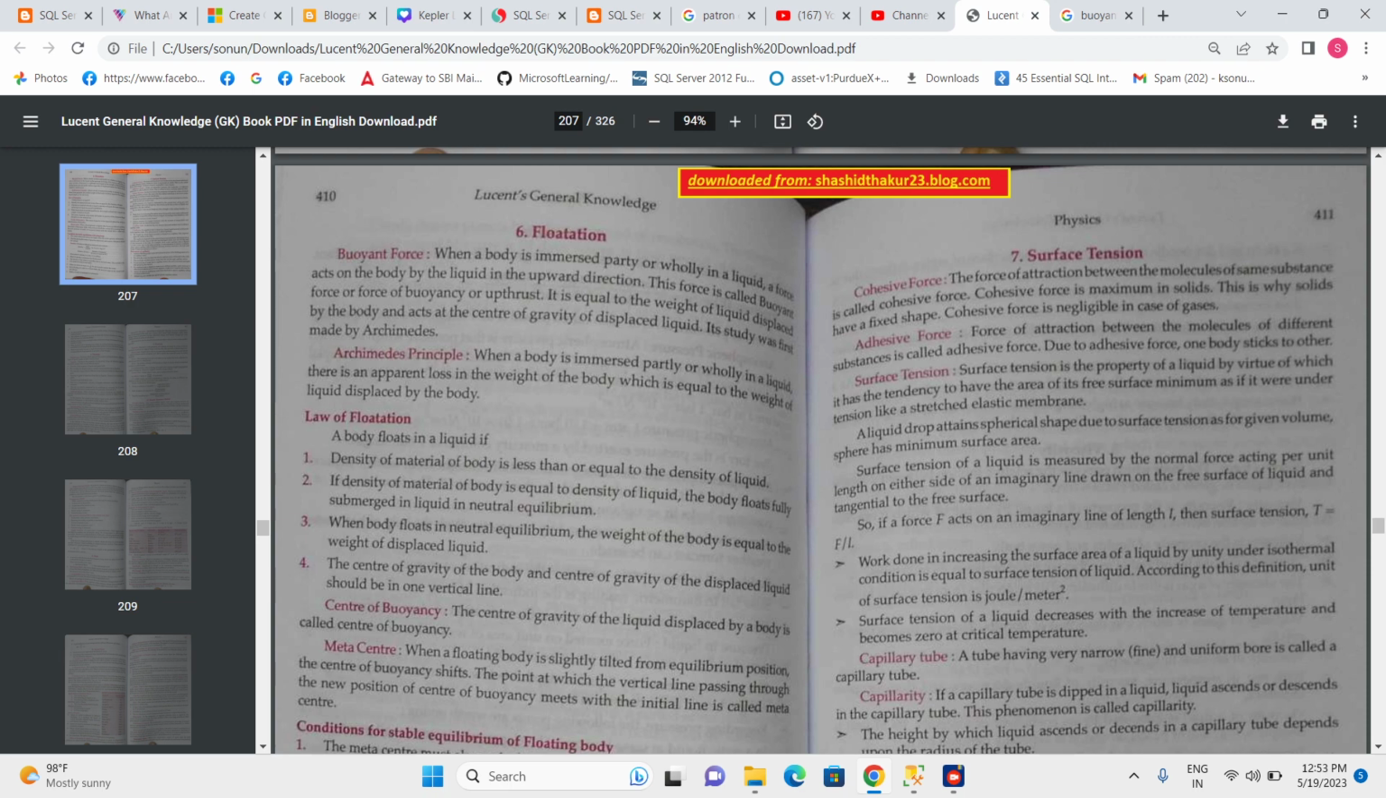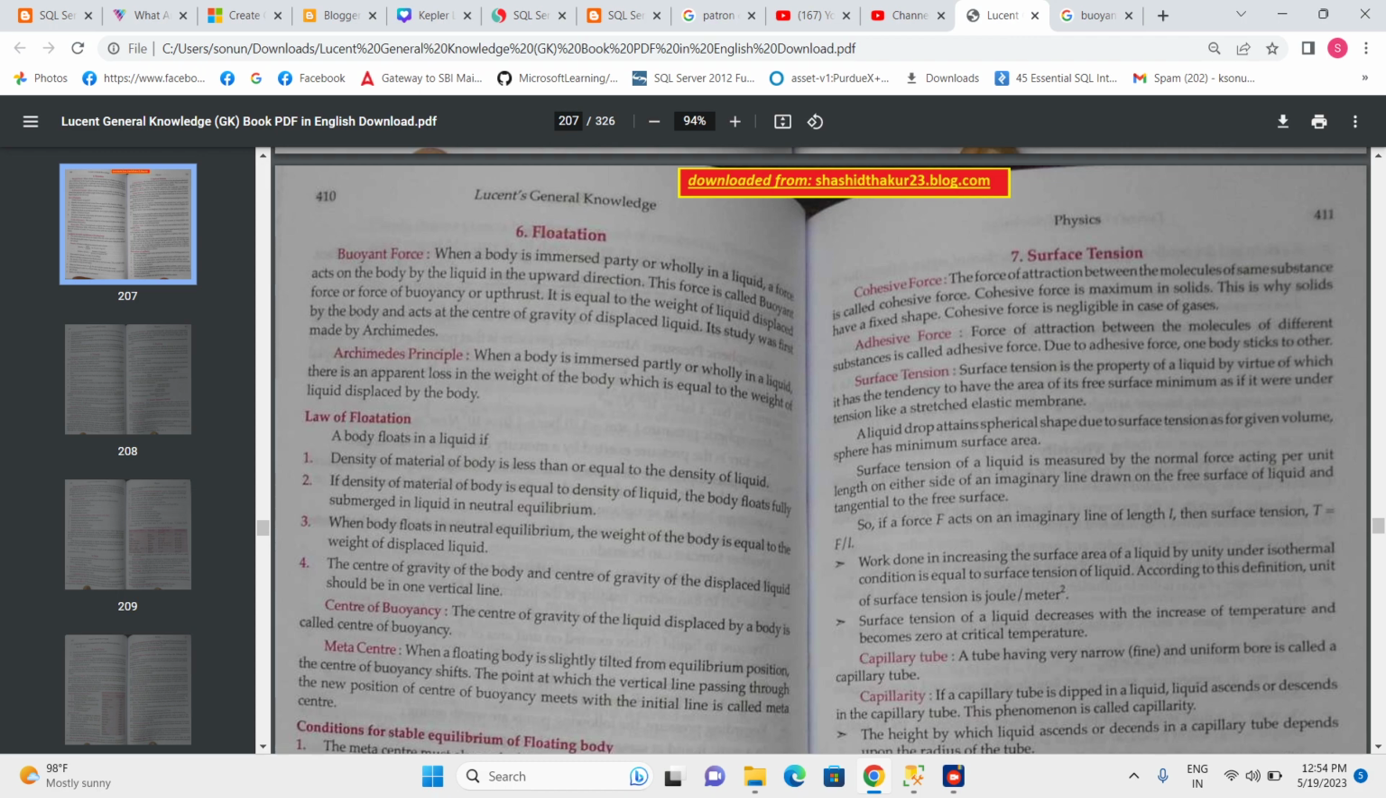Let's start with buoyant force. When a body is immersed partially or wholly in a liquid, a force acts on the body by the liquid in the upward direction. The force is called buoyant force, force of buoyancy, or upthrust. The definition is not important; we should remember it just for knowledge. It is equal to the weight of liquid displaced by the body and acts at the center of gravity of the displaced liquid. This is the important point.